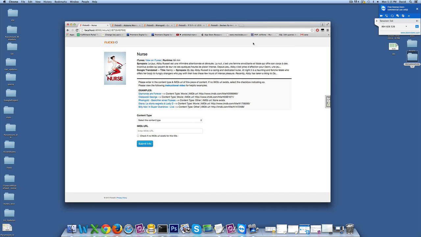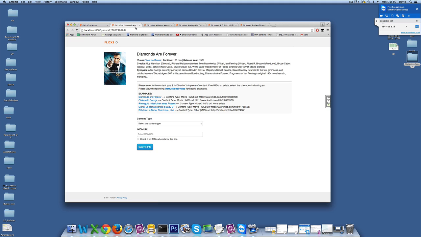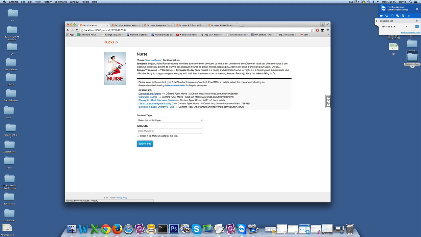So for each item, we're going to enter the content type. It's usually going to be a movie or a short film or something else. And then the IMDb URL, or state if it doesn't exist. Here are a few examples that we've already compiled for you. So for Diamonds Are Forever, this shows you what the content type is and the IMDb URL. And okay, let's get to it.